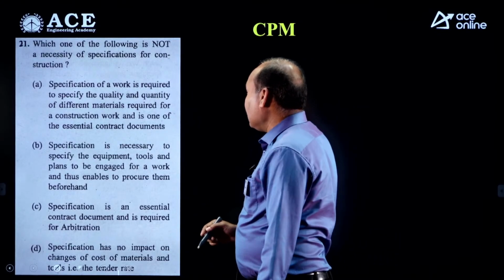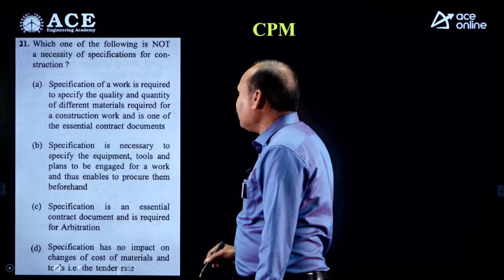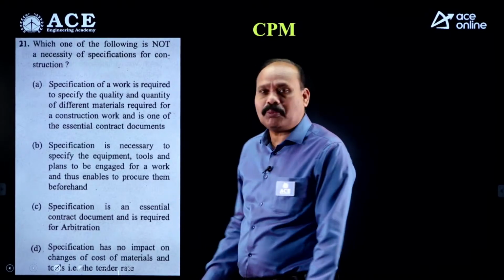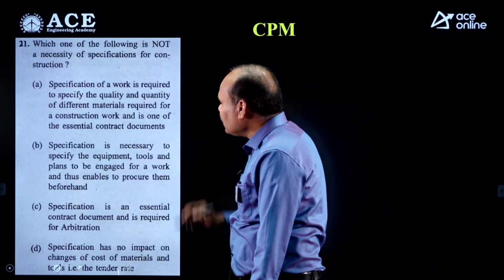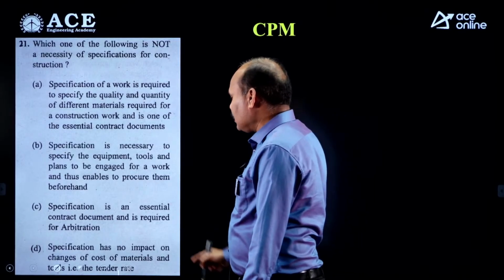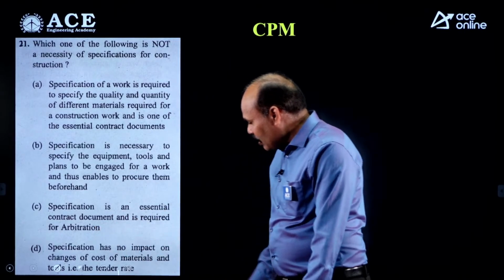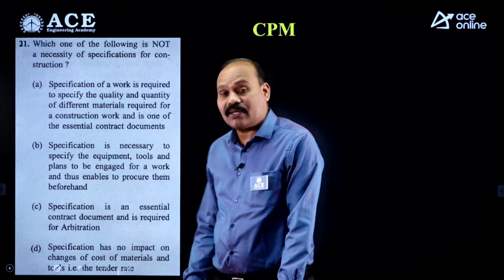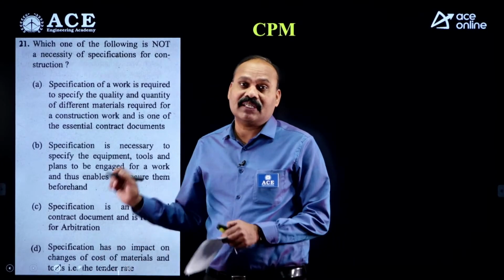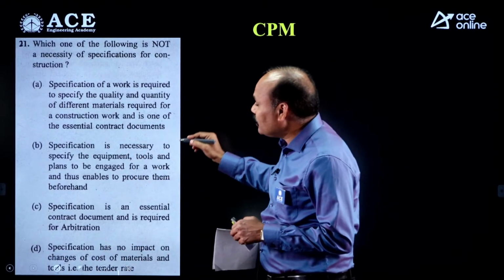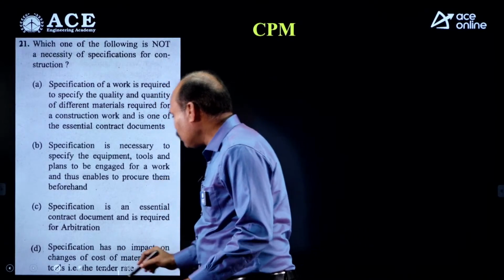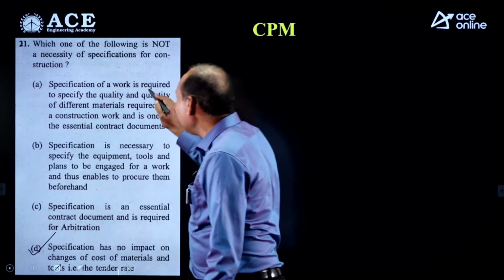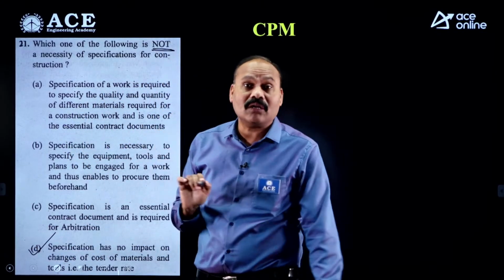Which one of the following is not a necessity of specification for construction? If you see the options, straight away we can take option D, no need to read the remaining statements. Option D says specification has no impact on changes of cost of materials and tender rate. Actually specification will decide the rates and everything. So I can choose directly without any thinking. Option D, because you have to find out the one that is not necessary.